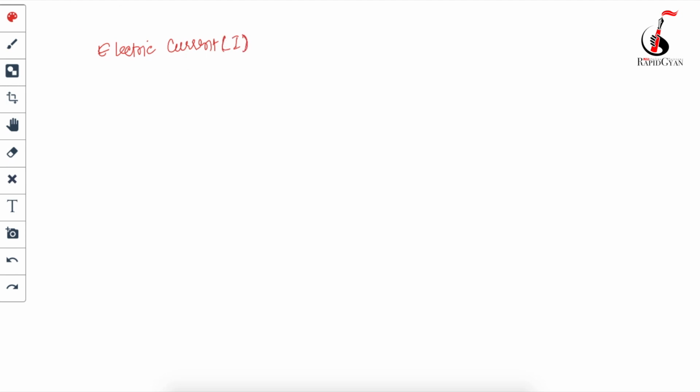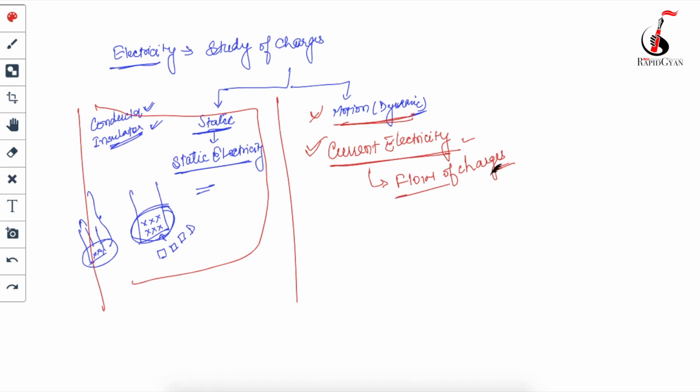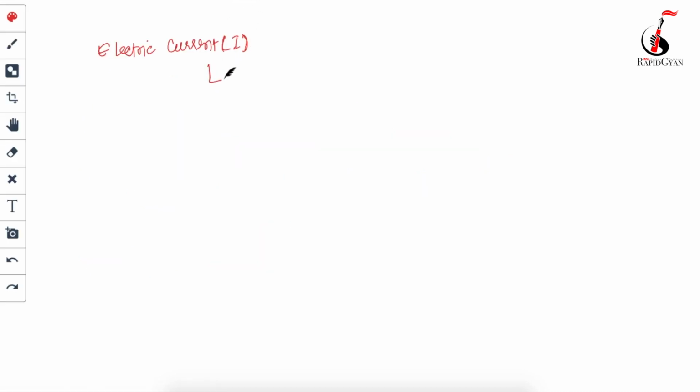So what is electric current? Because of the flow of the charge, the current develops. That is called electric current. Here I can simply say it is the rate of flow of charge. What do you mean by rate of flow of charge? It means the amount of charge flowing through a conductor in a given time frame is called your electric current.